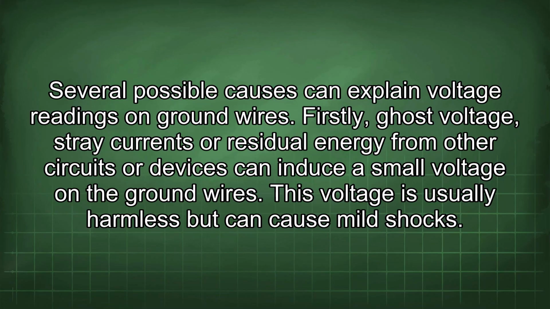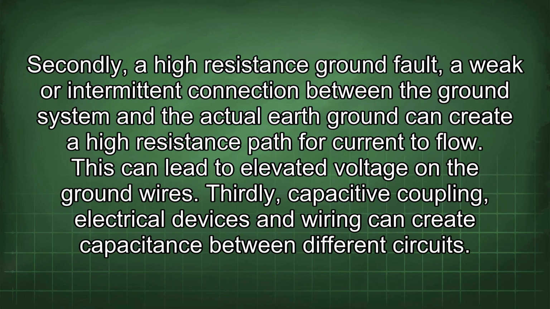Several possible causes can explain voltage readings on ground wires. Firstly, ghost voltage, stray currents or residual energy from other circuits or devices can induce a small voltage on the ground wires. This voltage is usually harmless but can cause mild shocks. Secondly, a high resistance ground fault, a weak or intermittent connection between the ground system and the actual earth ground, can create a higher resistance path for current to flow. This can lead to elevated voltage on the ground wires.